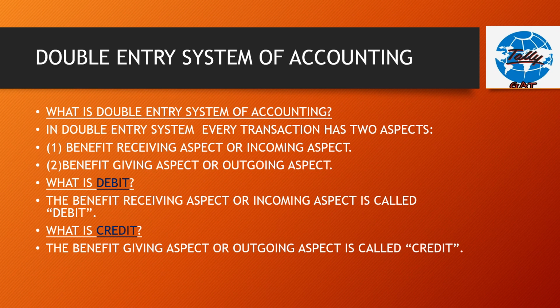In double entry system, every transaction has two aspects. Number one, benefit receiving aspect or incoming aspect. Number two, benefit giving aspect or outgoing aspect. Now we should know what is debit. The debit is understood in the following way. The benefit receiving aspect or incoming aspect is called debit. Now we should know what is credit. The benefit giving aspect or outgoing aspect is called credit.